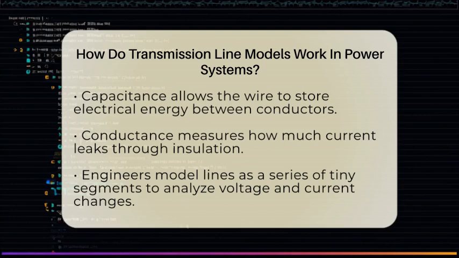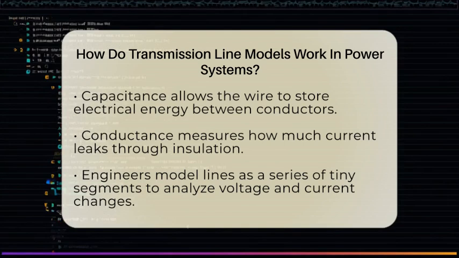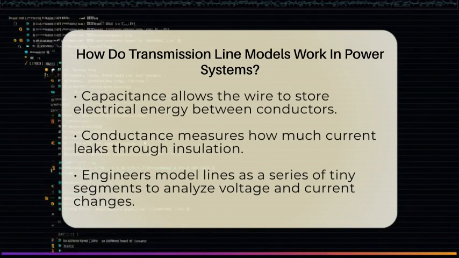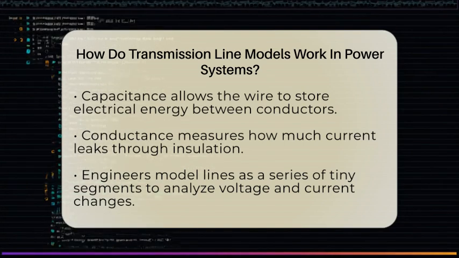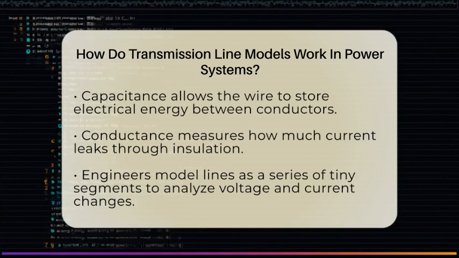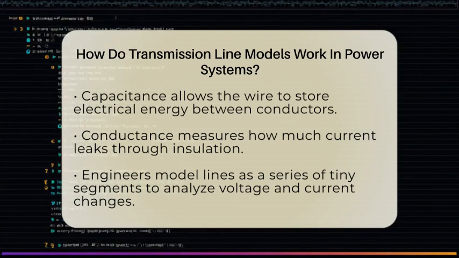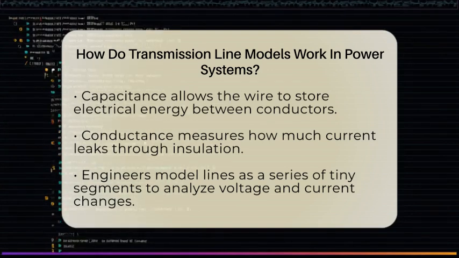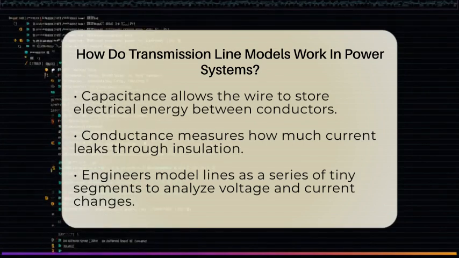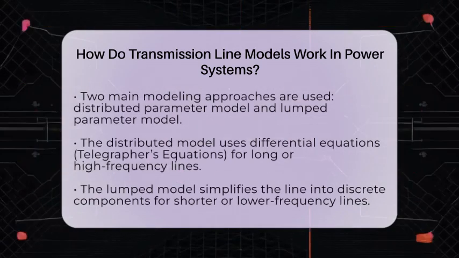Engineers think of the entire line as a series of tiny segments, each with its own resistance, inductance, capacitance, and conductance. This way, they can analyze how voltage and current change along the line. There are two main ways to do this. The first is called the distributed parameter model, which treats the line as a continuous system. It uses differential equations, called the Telegrapher's equations, to describe how electrical signals behave at every point along the line. This model is especially useful for very long lines or high-frequency signals where wave effects like reflections matter.